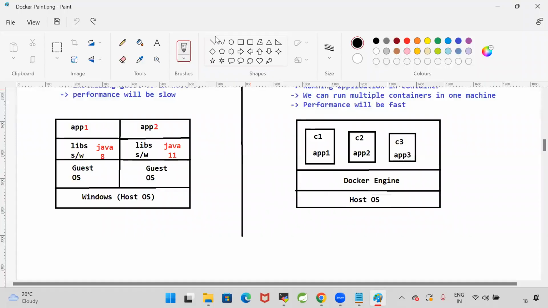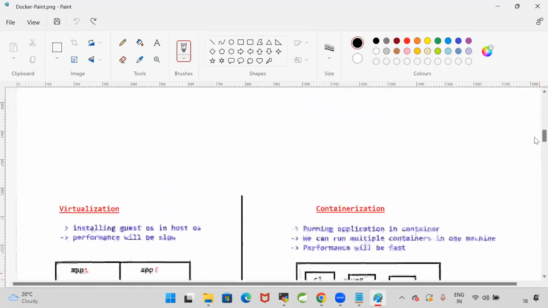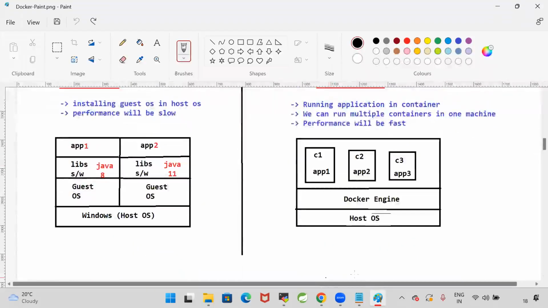Could we delete more than one image or more than one container at a time? No, you need to give the container ID or image ID to delete. If you want to delete everything, then the docker system prune command will delete everything in a single shot. No, actually I want to delete more than one image at a time. No, it's not possible, and the same for containers.